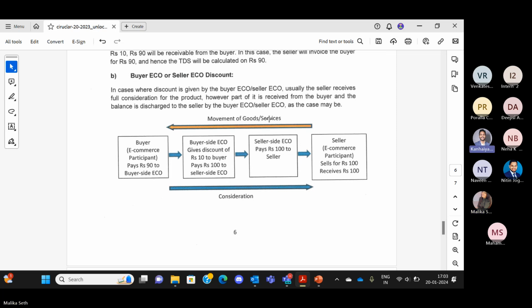I'm just curious why this particular example, the other way, is not covered here in the circular. We can agree on that it is not written, but I'm not very sure. However, part of it is received from the buyer and the balance is discharged to the seller by the buyer ECO or seller ECO as the case may be. So that's why they have explained only one case.